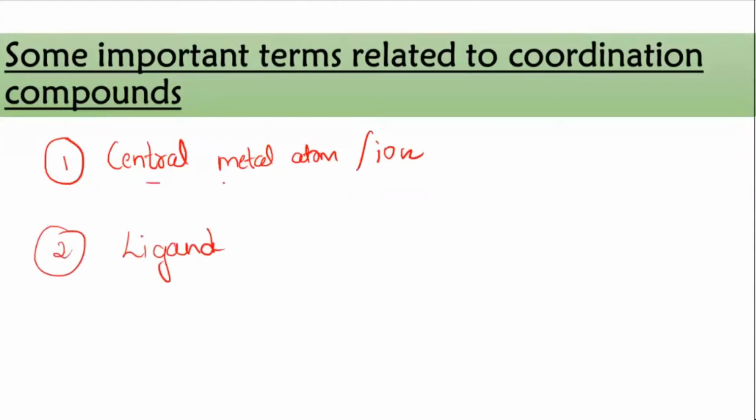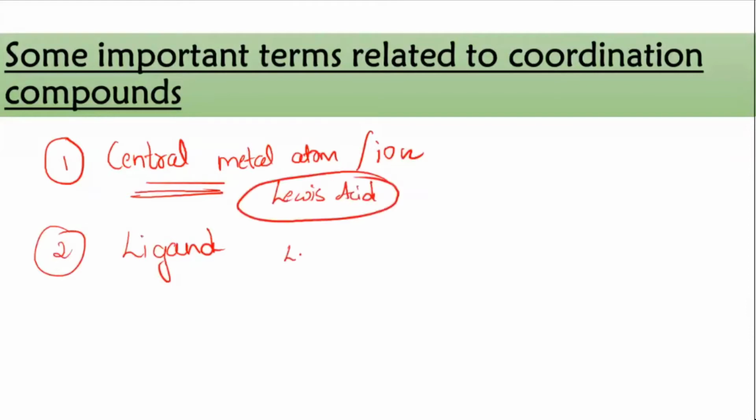Metals were the acceptors and the ligands were the donors. So we name metals as Lewis acids because they can accept the electron pair, whereas ligands are the ones who can donate the electron pair, so they were named as Lewis bases. Then you have seen the different classification of the ligands based on the charge, and based on how many donor atoms are present. So this part we have completed, and now we will proceed with the next.